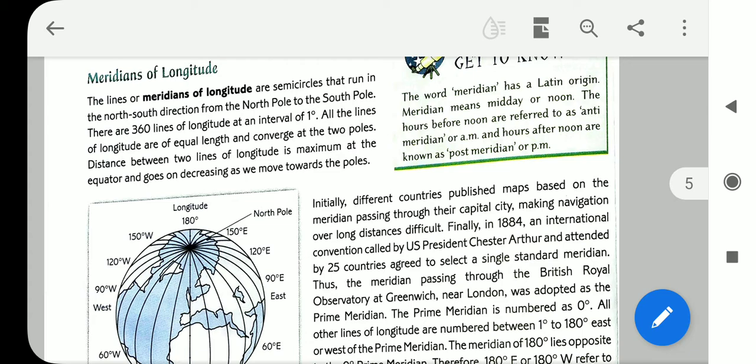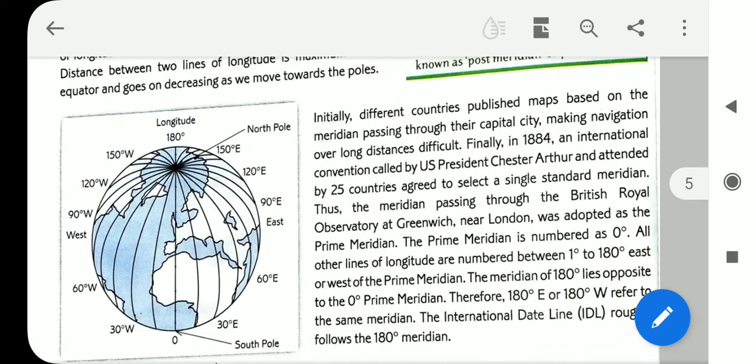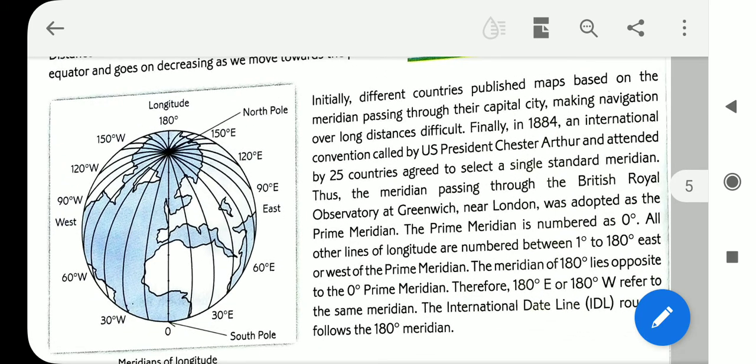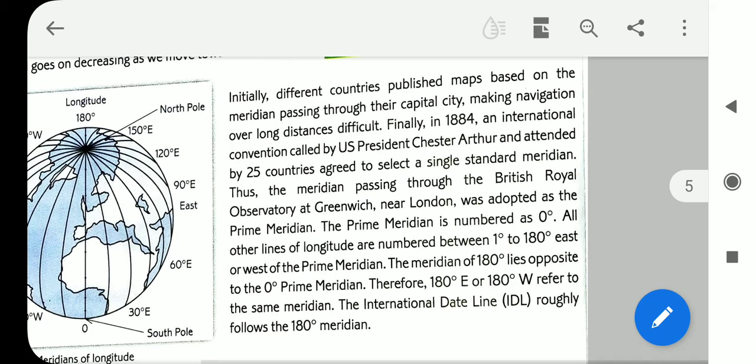All other lines of longitude are numbered between 1 degree to 180 degree east or west of the prime meridian. The meridian of 180 lies opposite to the 0 degree prime meridian. Therefore, 180 degree east or 180 degree west refer to the same meridian. The international dateline, IDL, roughly follows the 180 degree meridian.